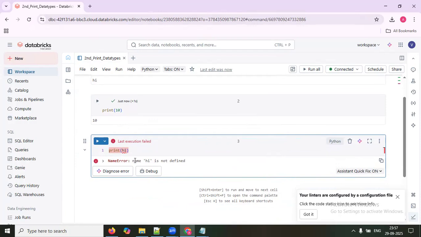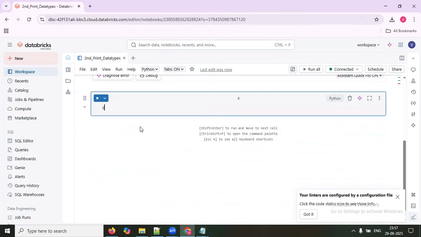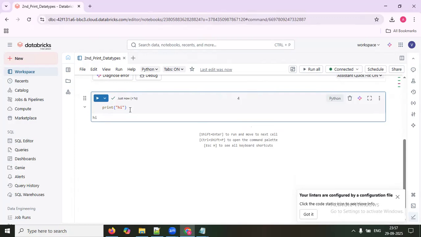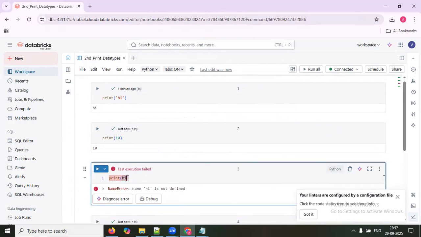Okay, hi. What is it telling? NameError: hi is not defined. What does that mean? I'll come back to it. But since we said single quotes, if you now say hi in quotes, what is coming? You are getting hi. That means either single quotes or double quotes will work. Not a problem. But if you don't keep it in quotes, it will give an error.